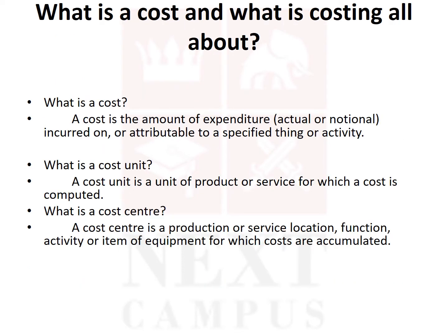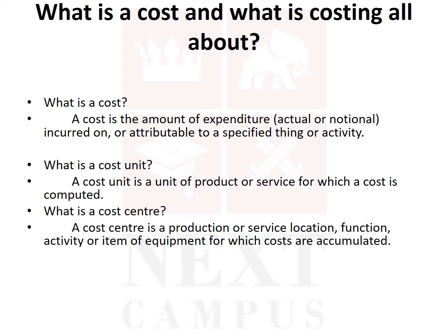Now, to learn management accounting and costing, how cost is calculated, we will learn a few concepts. Concept number one, what is cost? Cost typically is the expenditure. It can be actual or maybe apportioned or notional. That means for some services, for some products, for usage, sometimes you may incur actual cost or maybe you may be incurring notional or allocated cost for the usage. A charge may be done.